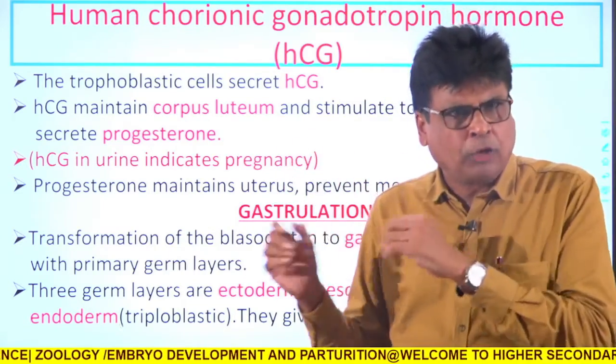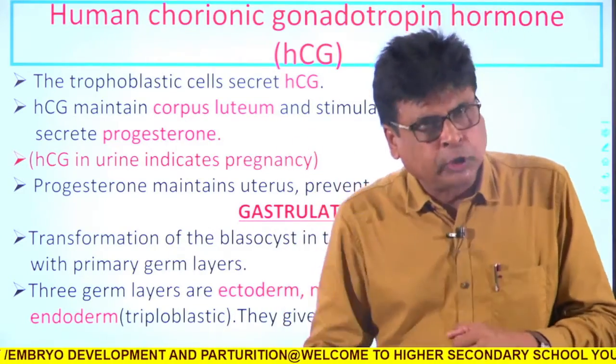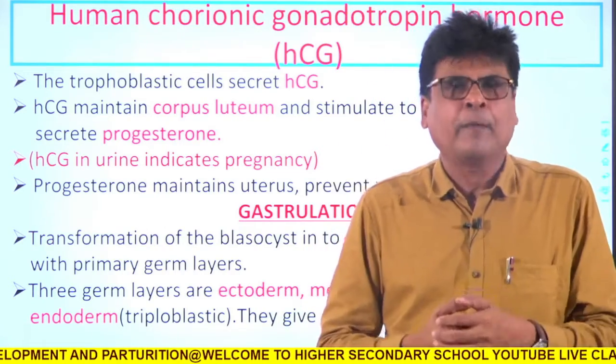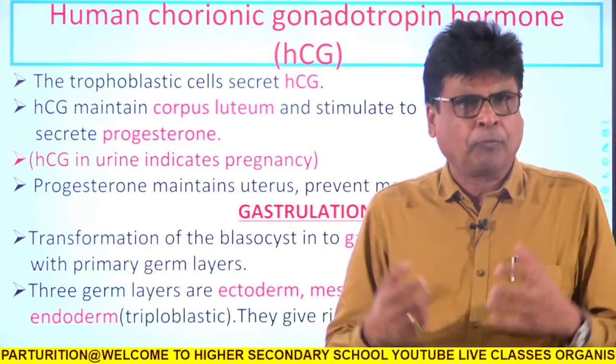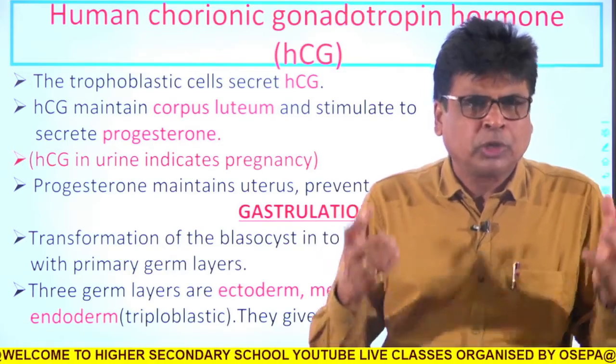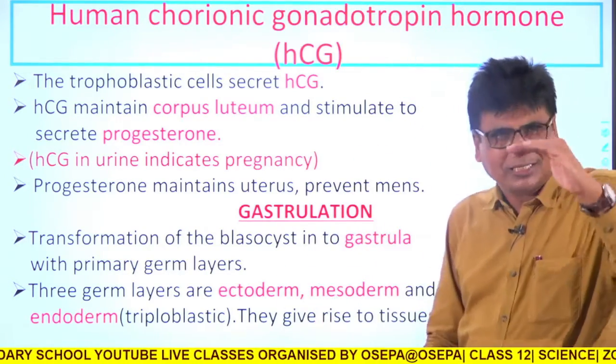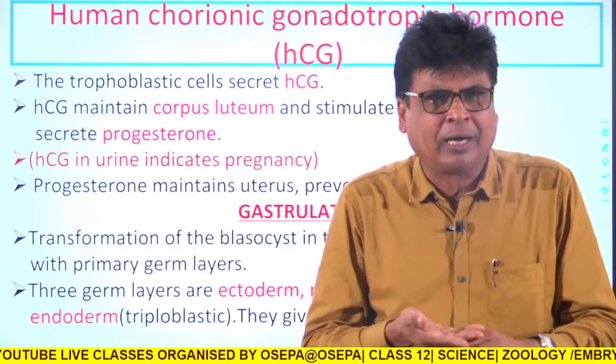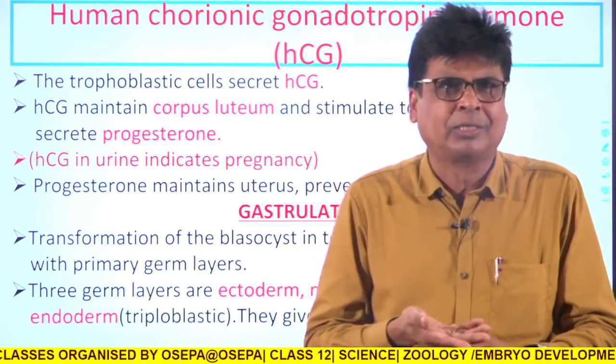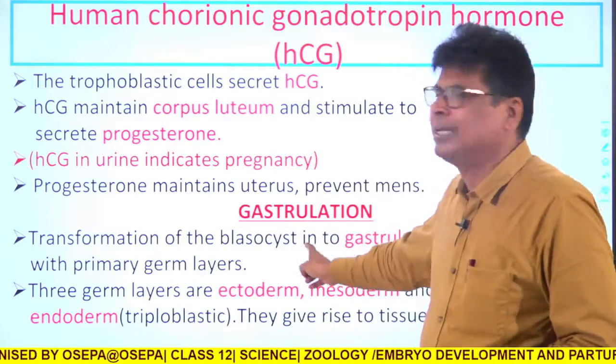That layer will form the connective tissue, that layer will form muscular tissue, that layer will form the nervous tissue. So different types of tissues will form from these layers. These three layers are the primary layers, the most important layers which are formed during gastrulation.